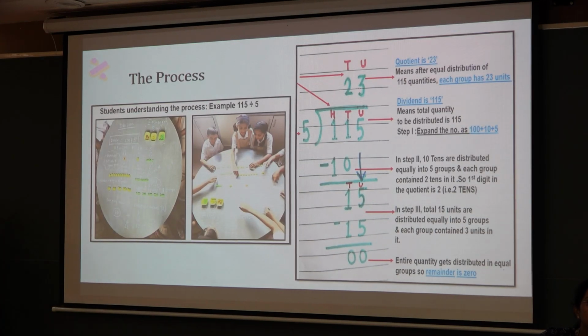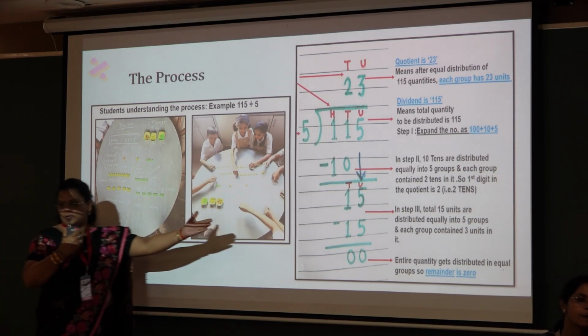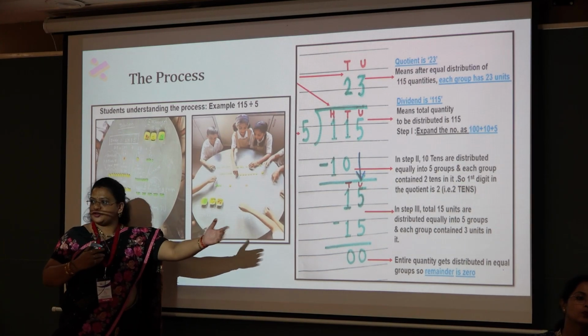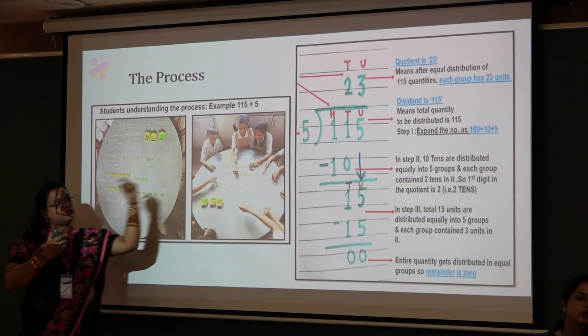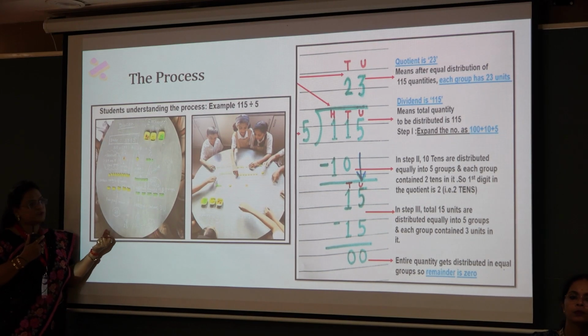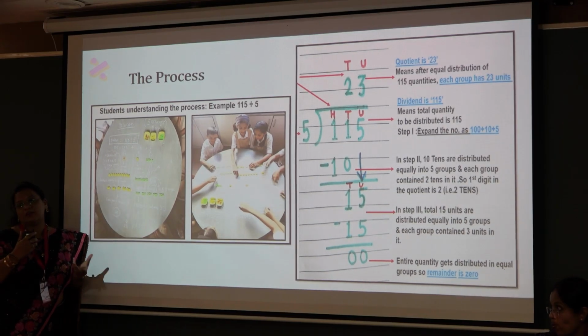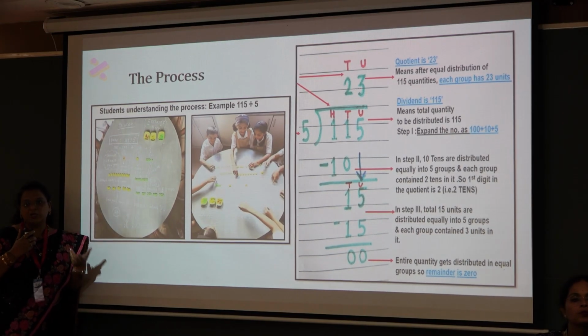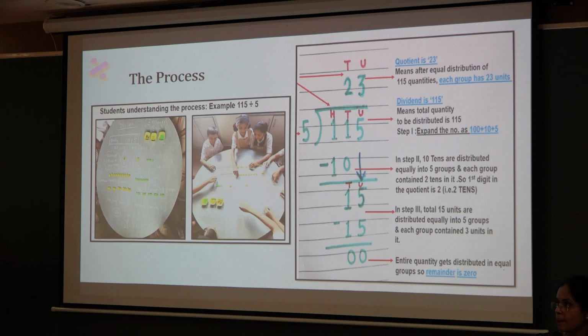Now, children were very eager. Teacher, what to do? How to connect it with the solution when we do it on paper? This was the time where the teacher actually solved the example along with the children and showed that each and every step which we do in the long division method is carefully connected and corresponds with what we have done using the concrete experiment. So here the bits became the numbers, the numbers became the equation, and the process became easy for them.